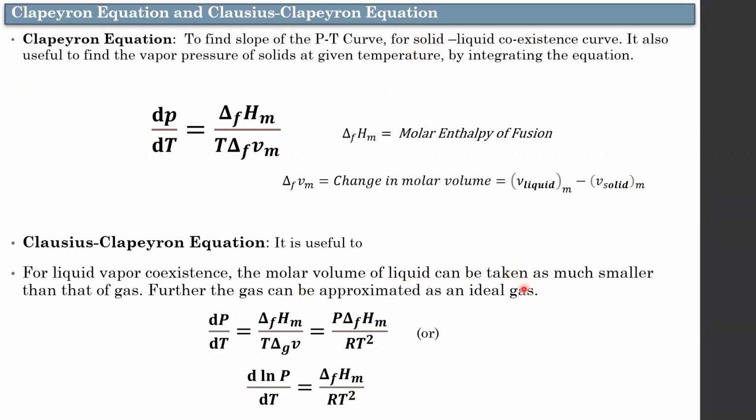For liquid-gas coexistence, the Clausius-Clapeyron equation can be used, which is dP/dT equals pressure times molar enthalpy divided by RT squared. By solving this equation, you will get to know the pressure if the molar enthalpy is given. These two formulas must be remembered in order to find the slopes of the solid-liquid coexistence curve and the liquid-gas coexistence curve.